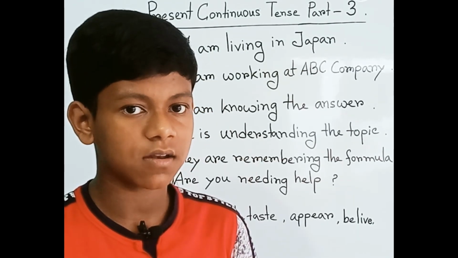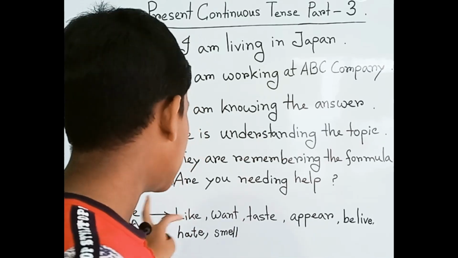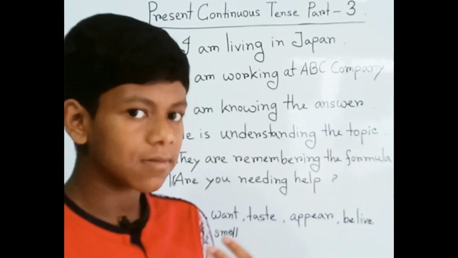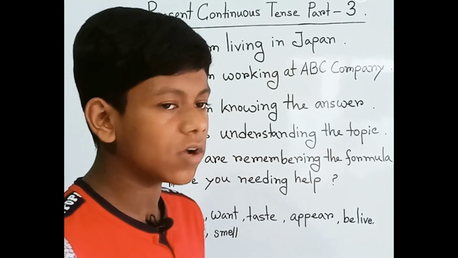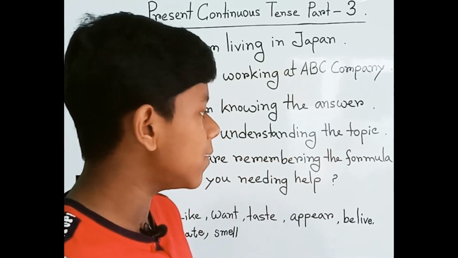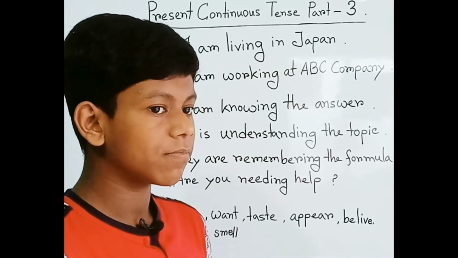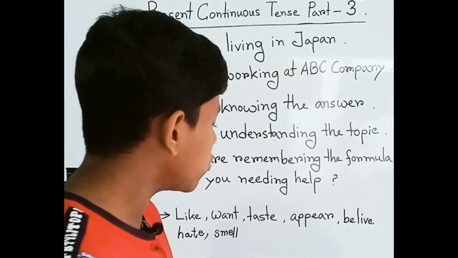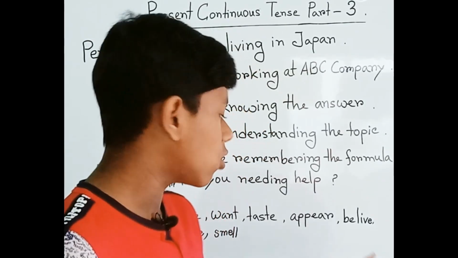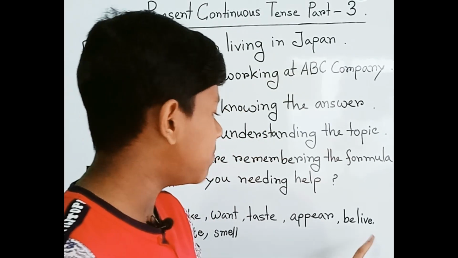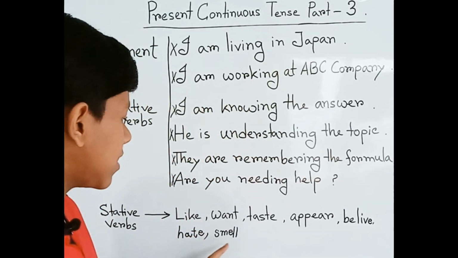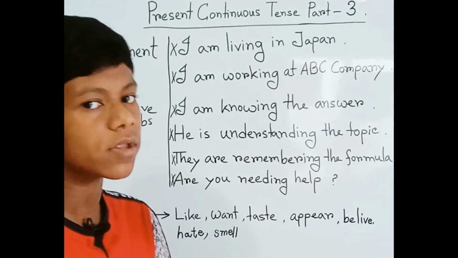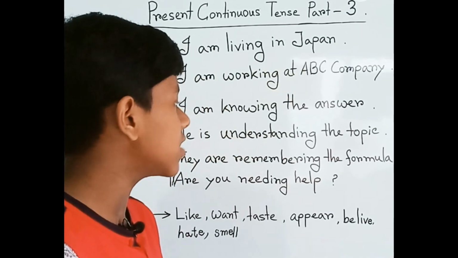We can say 10%, but 90% they will be stative. An example is taste. I am tasting this soup is correct in some meanings, but not often. Then we are watching appear, on this verb we can't use it. Then believe, then hate, then smell. There are more stative verbs, but these are common stative verbs.